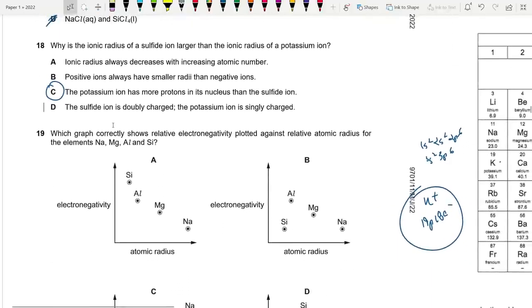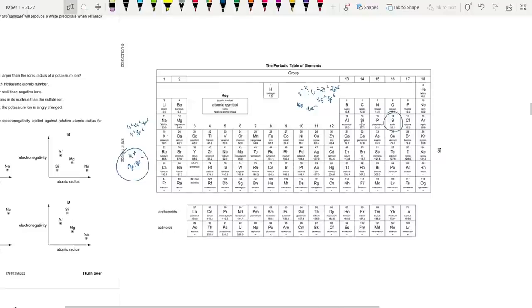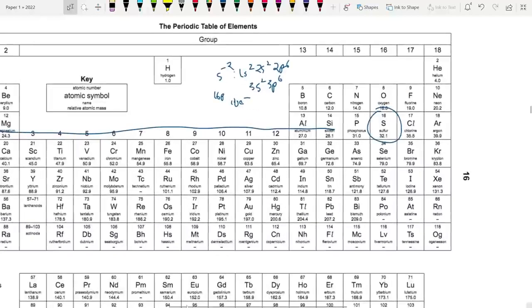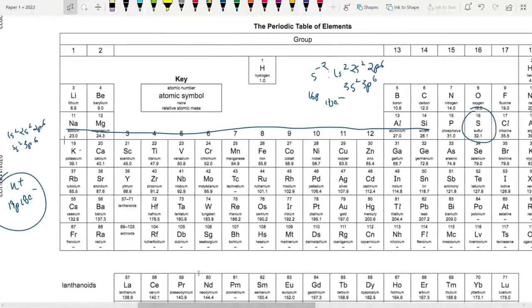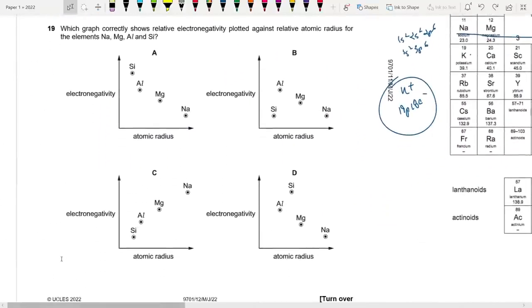Which graph correctly shows electronegativity plotted against relative atomic radius? Okay, for sodium, magnesium, aluminum, and silicon. Okay, as we go from sodium to silicon, atomic radius, atomic size actually decreases. Okay, across the period, size decreases. What about electronegativity? As you go to the right hand side, electronegativity increases. So silicon has the highest electronegativity but the smallest size logically. So silicon needs to have the highest electronegativity. I'm crossing out B and C because silicon does not have the highest electronegativity.